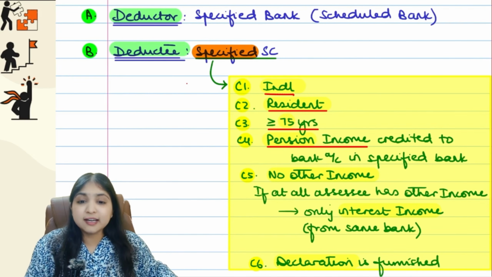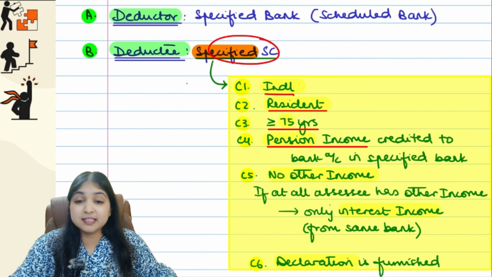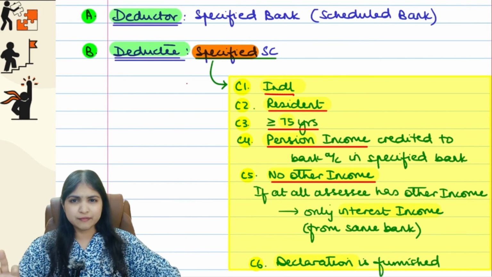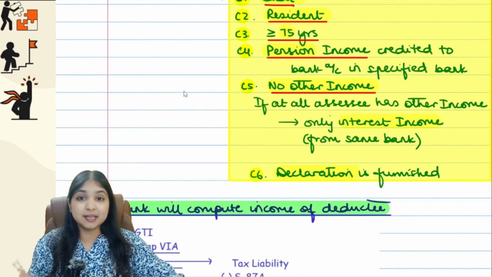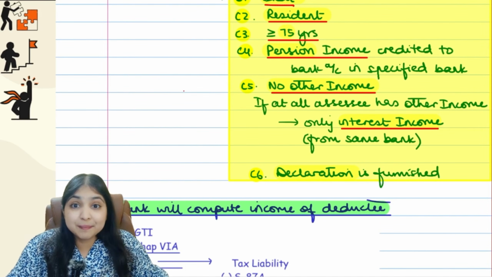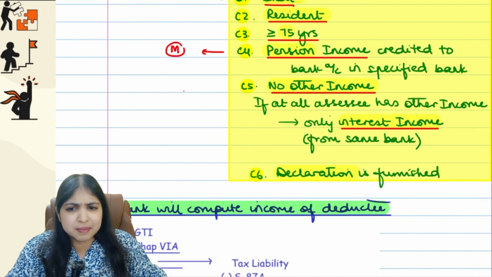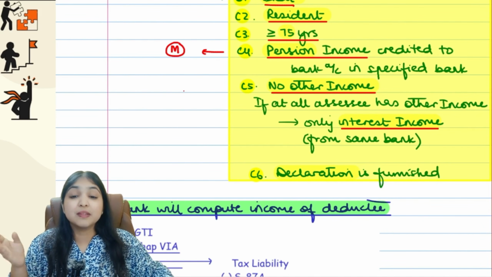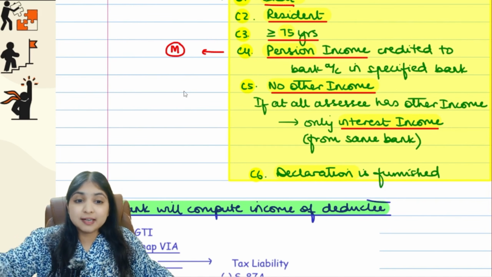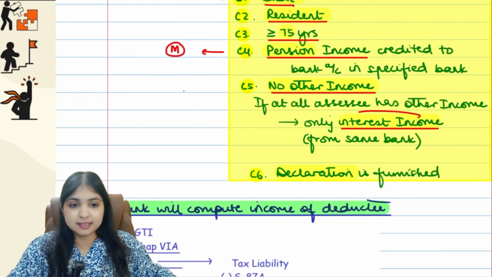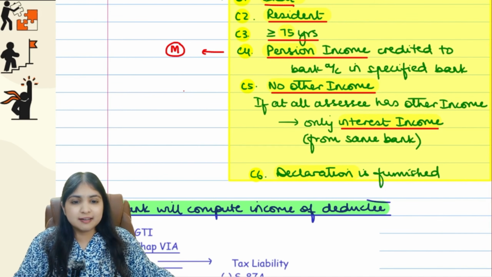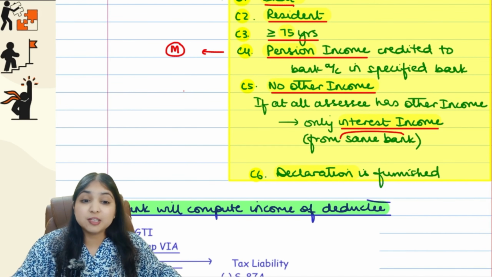Okay guys, then condition number 5, this specified senior citizen is not having any other income, no other income. But however, if at all the assessee does have some other income, he can have interest income from the same bank. Having pension income, this is mandatory. It is must. Assessee must be having pension income. But assessee should not be having other income. If at all he wants to have other income, max to max he can have bank interest income like FD interest income or savings account interest income or RD interest income. But that interest income also has to be from the same bank only.